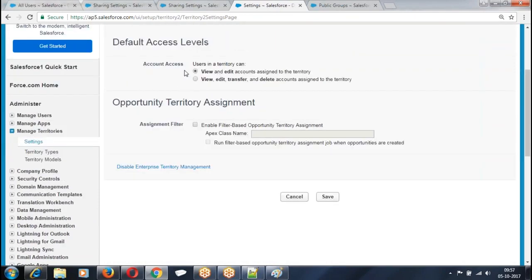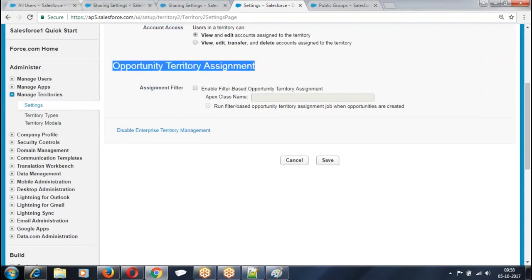Now it is asking for account access. For all the accounts of this territory, what type of operations can all the members of the territory perform on those accounts? They told view and edit, or view, edit, transfer and delete. What operations can the members perform on the records of the territory? I told view, edit. What about the opportunity?